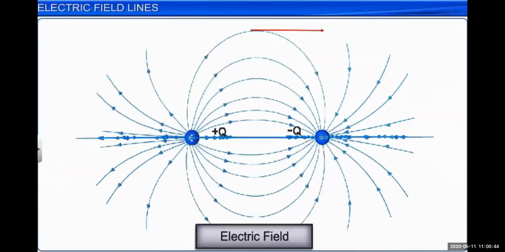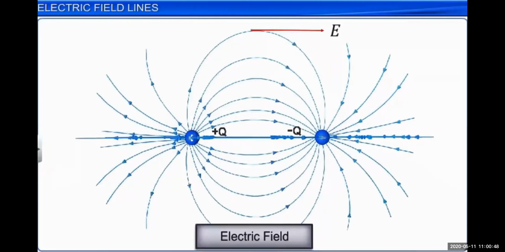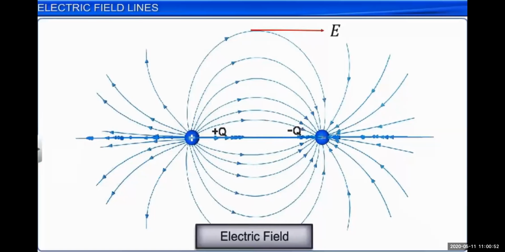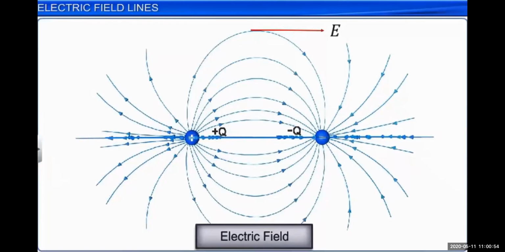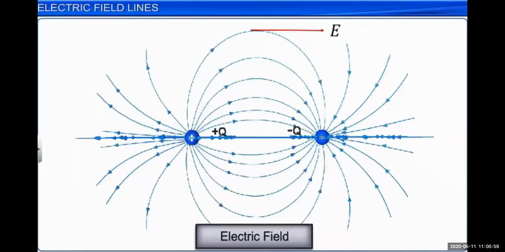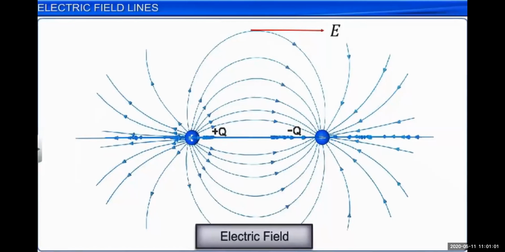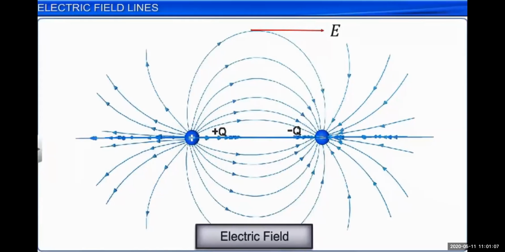If we want to find the electric field intensity direction at any point, we just have to take the tangent to any electric field line, which gives us the direction of the electric field intensity.